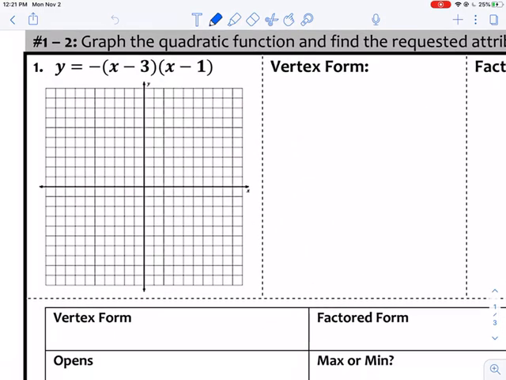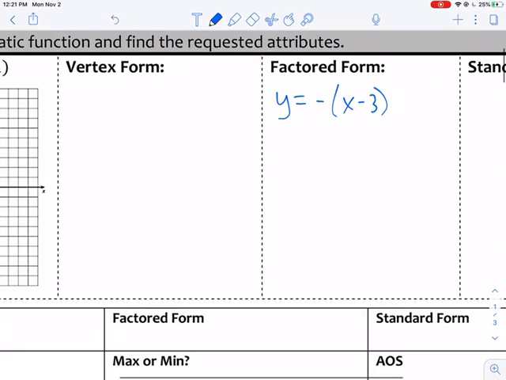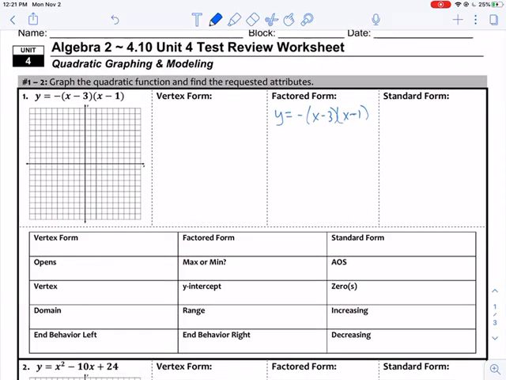All right, mathletes, here's our Unit 4 test review. So starting off, we're given factored form, so I'm going to go ahead and just write that over here in factored form. And here we go. All right, so that tells us a couple things right from the start.